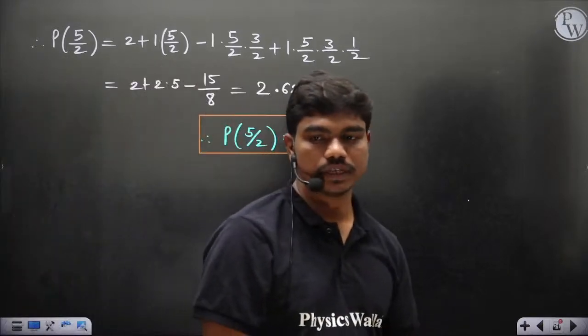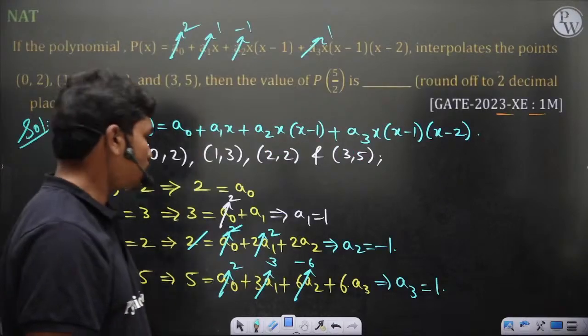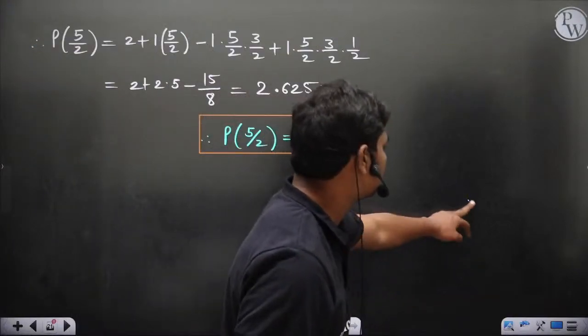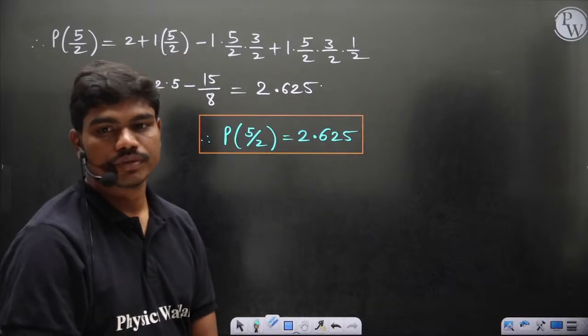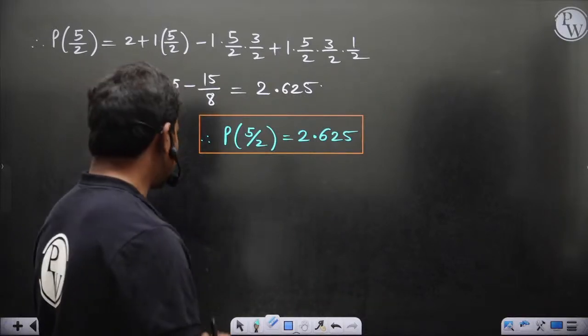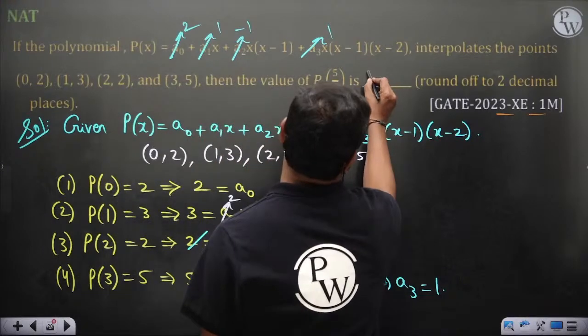Okay, is this question clear to all of you? I am solving these questions again and again because a lot of times these interpolation questions keep coming up, almost once in 2 years. So you should have a good eye on this. 2 decimal places, so 2.62.